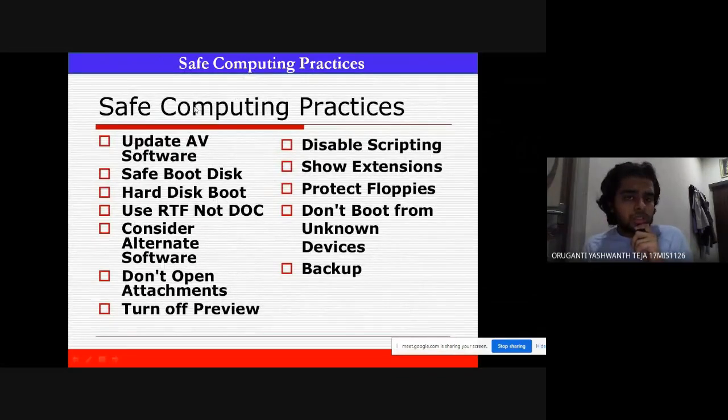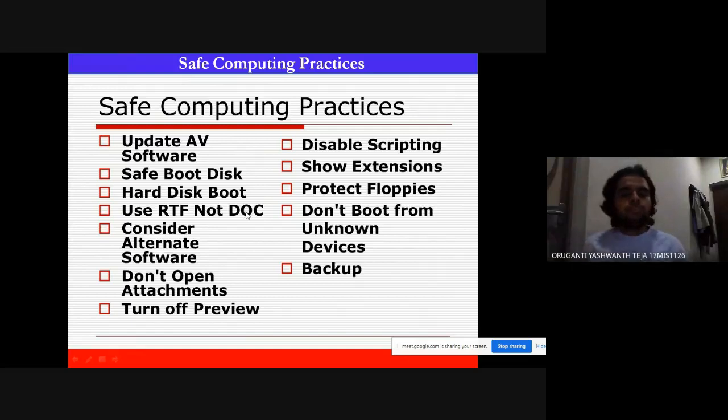So, safe computing practices. In order to reduce virus attacks, we have to update antivirus software regularly, and you have to install system updates on your computer in order to keep up your firewall. The safe boot disk and the hard disk boot must be done frequently in order to remove all those viruses which are unknowingly in your computer.